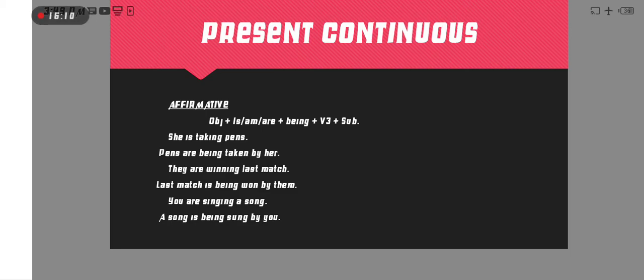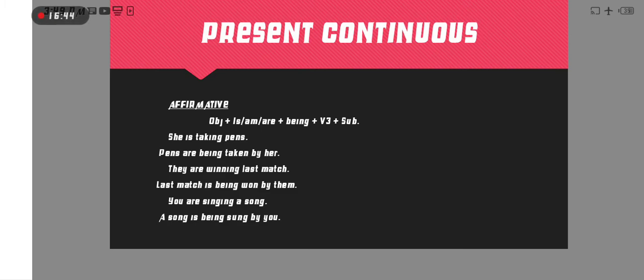Okay, now it's present continuous. What is the main structure of present continuous in tenses? The present continuous structure for affirmative is subject, then is MR, first form ing, and then object. But if you want to make passive voice, this is the structure. First object, then is MR. As you know, we always put the object first to make passive voice, because we are focusing on the object.